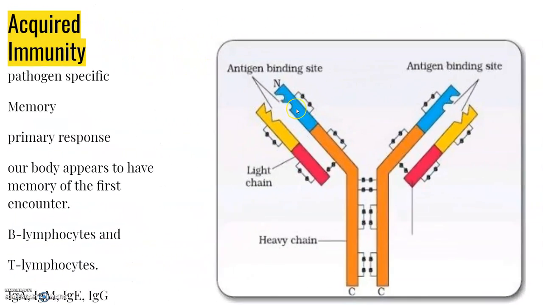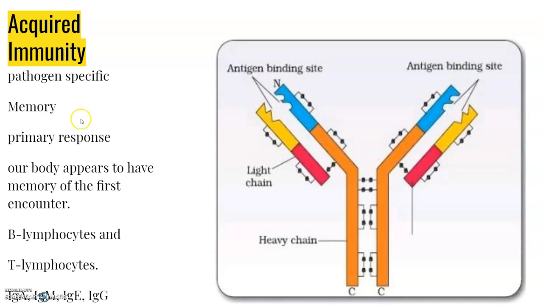Acquired immunity, when we talk about it, is pathogen specific. It is characterized by memory. This means that our body, when it encounters a pathogen for the first time, produces a response which is called the primary response, which is of very low intensity, and later on when we encounter the same pathogen, a highly intensified secondary or anamnestic response happens in the body. This is due to the fact that our body appears to have memory of the first encounter.